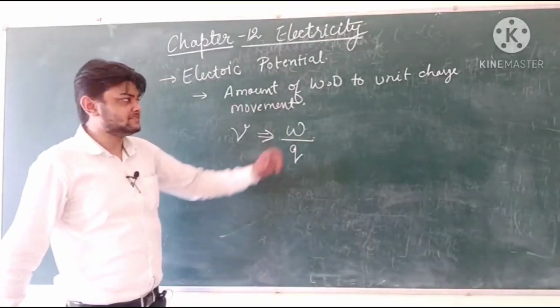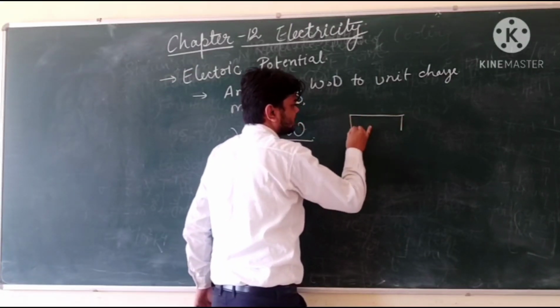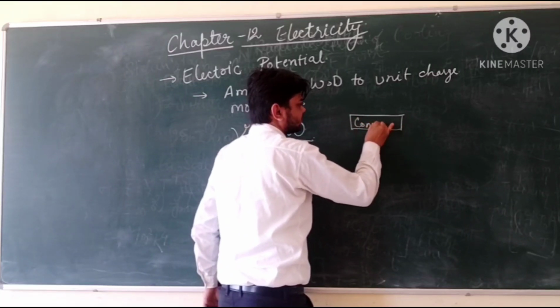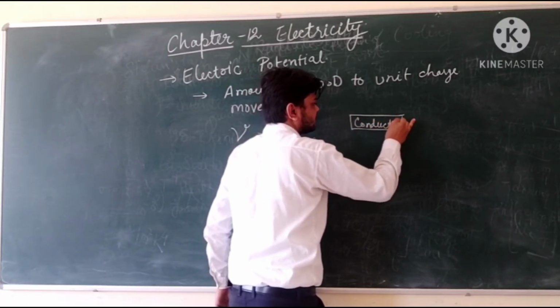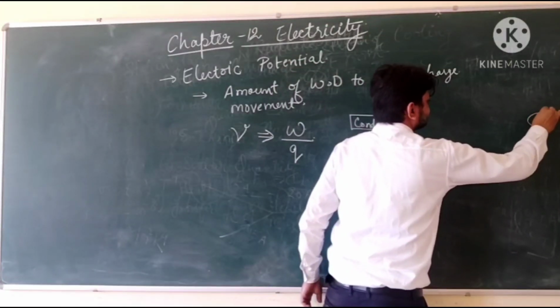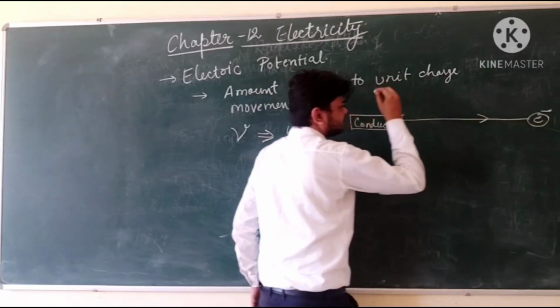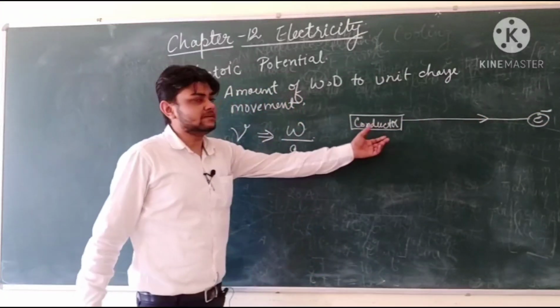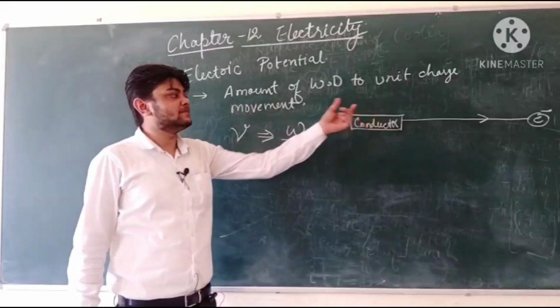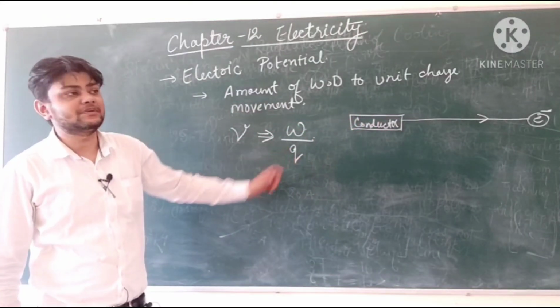If we see it diagrammatically, we have a conductor where we require to bring an electron or charge from a far distance away. The amount of work done to bring that charge will be considered as its potential.